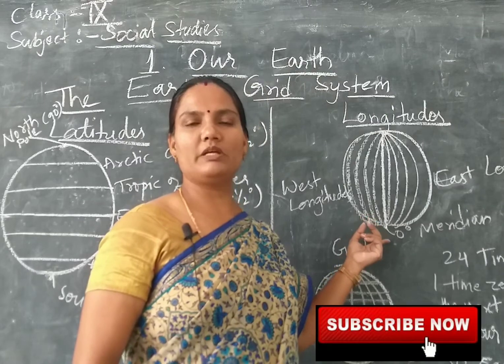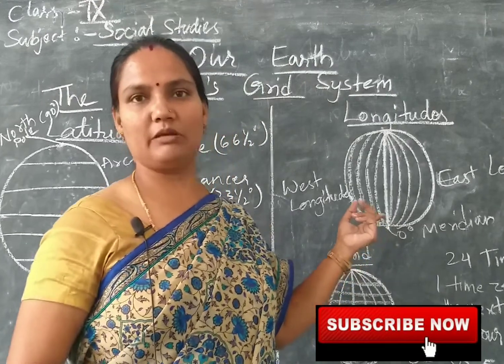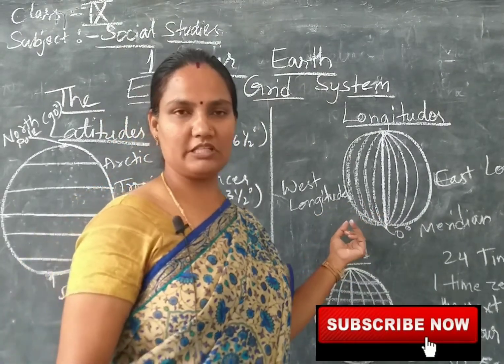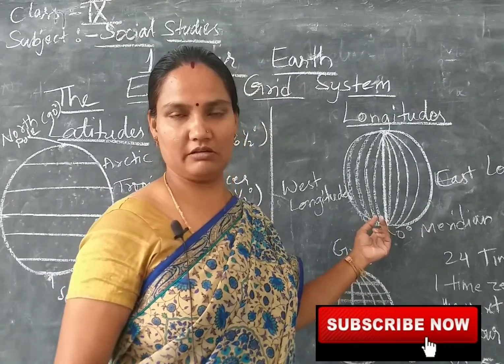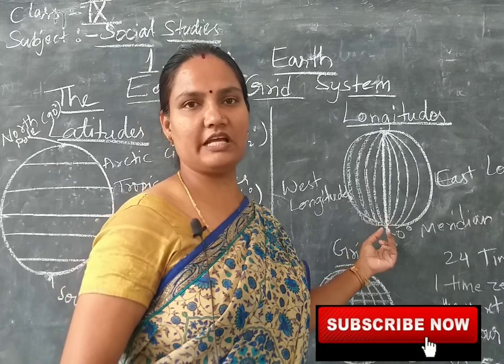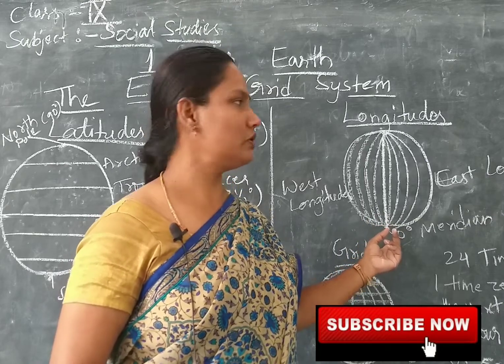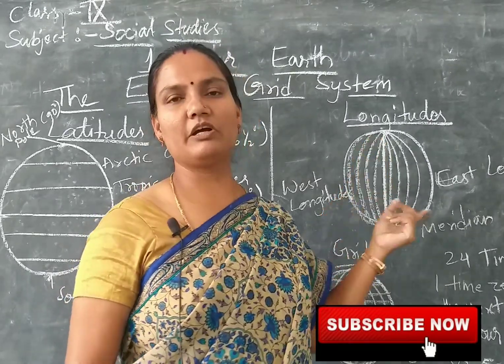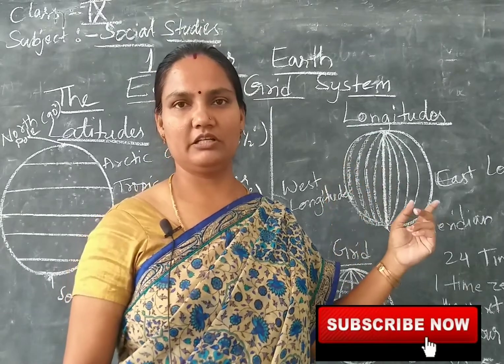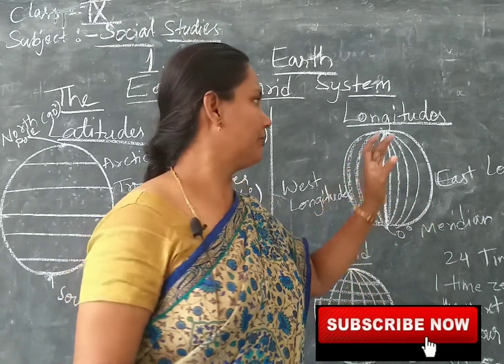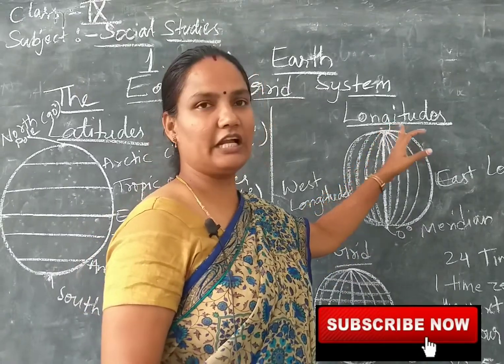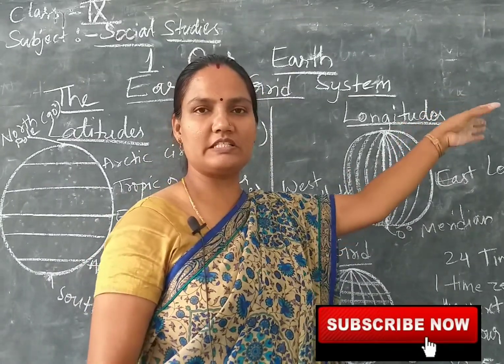Because Europeans, Greek people, they invented these lines, latitudes and longitudes. So they started this from Greenwich in London. That is why they took that line as 0 degree, and from there they started counting 1, 2, 3, 4, 5, 6 like that.